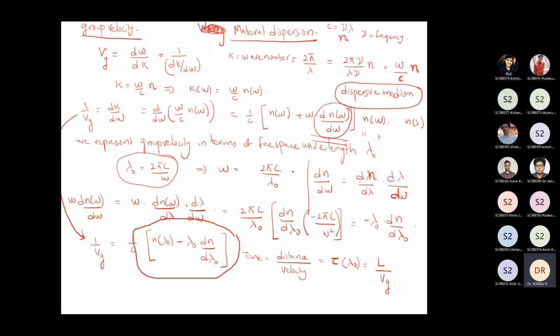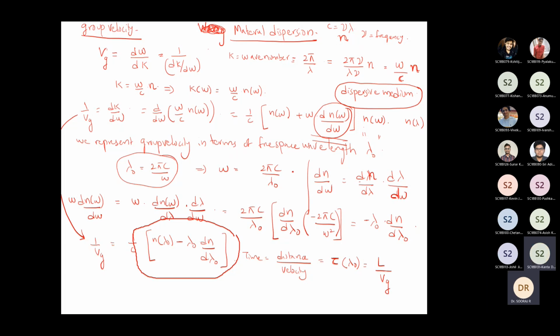A dispersive medium will always result in material dispersion, and along with that, the light source used for launching signals or photons inside an optical fiber always has a finite line width. Which means that the light source is going to emit a bunch of photons that have slightly different frequencies or slightly different wavelengths.